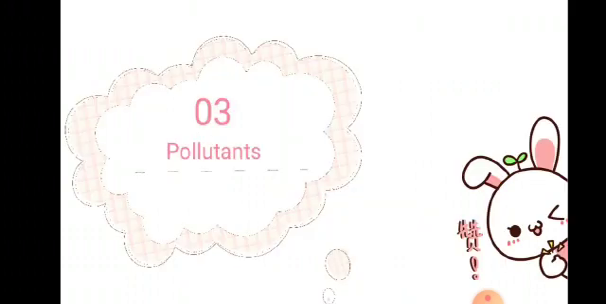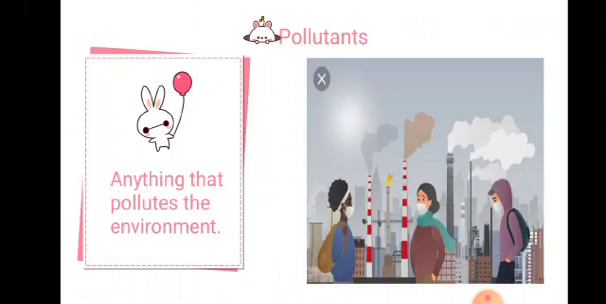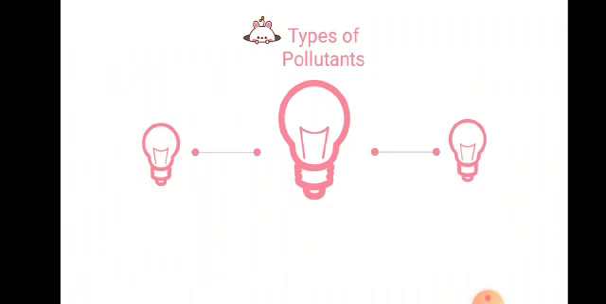Now we are moving towards the third topic, that is pollutants. Now we will discuss what is the main cause of pollution, how it is caused. What are pollutants? Pollutants are anything that pollutes the environment or causes pollution. All those substances and objects that are responsible for pollution are known as pollutants.